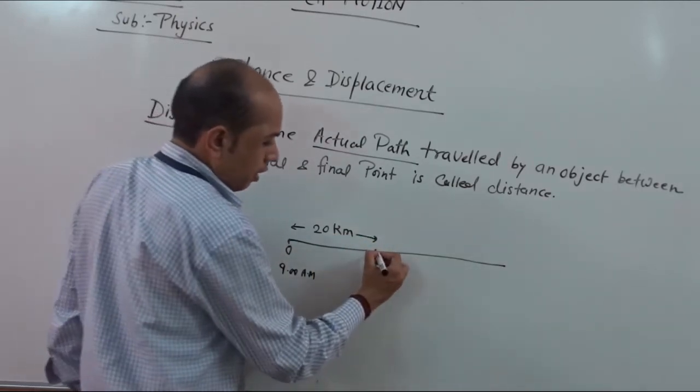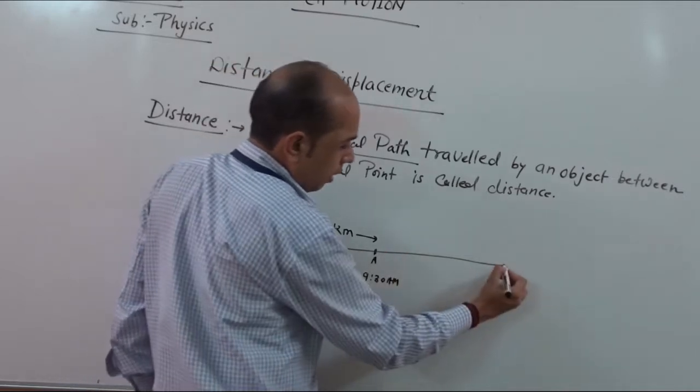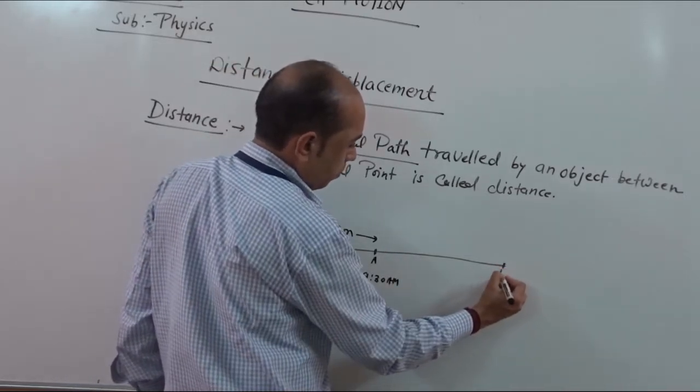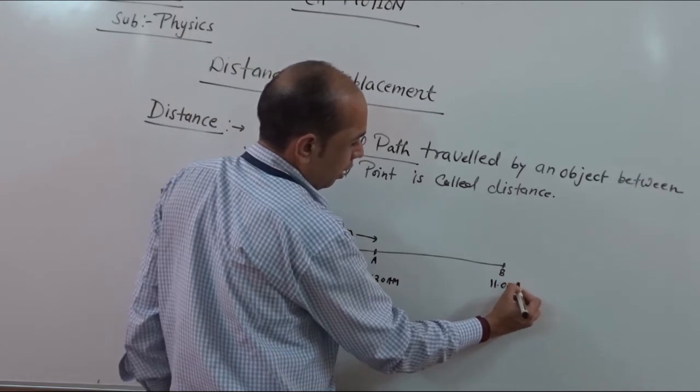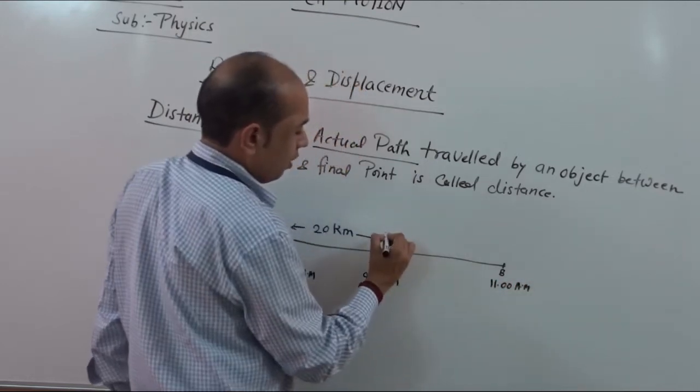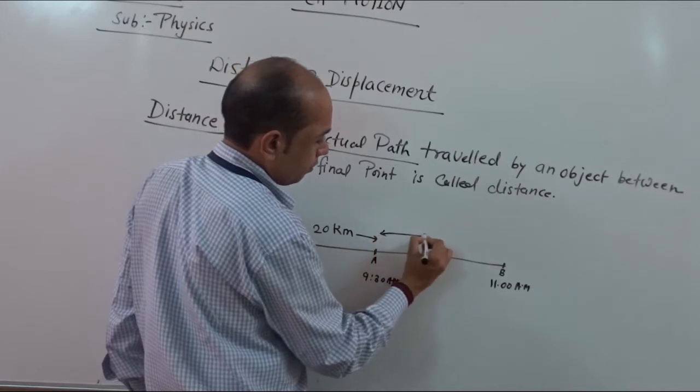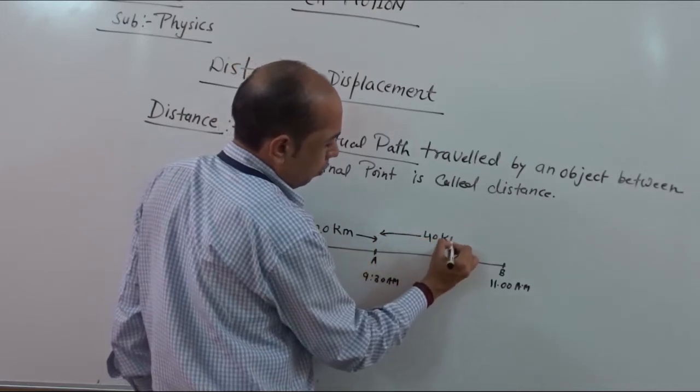Then again this bus moves and finally reaches point B at, suppose, 11 am, and it travels a distance of 40 kilometer.